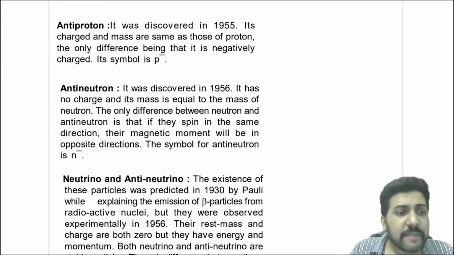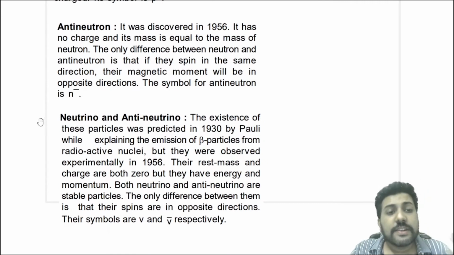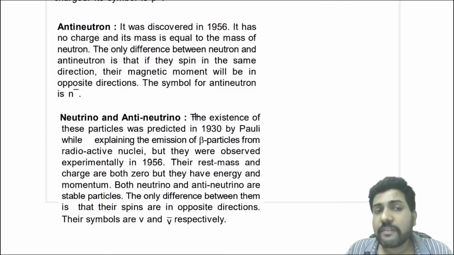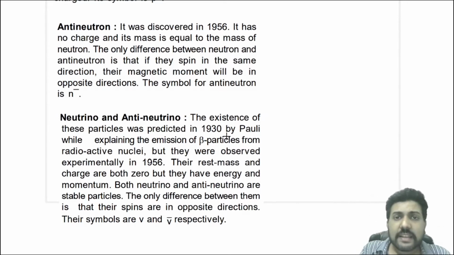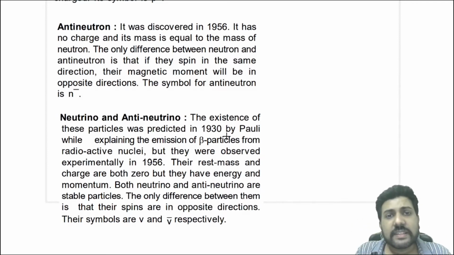Then the next fundamental particles are neutrino and antineutrino, which will again be very useful in this chapter. The existence of this particle was predicted back in 1930 by Pauli. While explaining the emission of beta particles, when he was explaining why the spectrum of beta minus decay is continuous, which we will discuss when we discuss beta decay, he found that certain new particles are emitted when beta decay takes place, and he named these particles neutrino and antineutrino. He named them, but the observation was made experimentally in 1956.